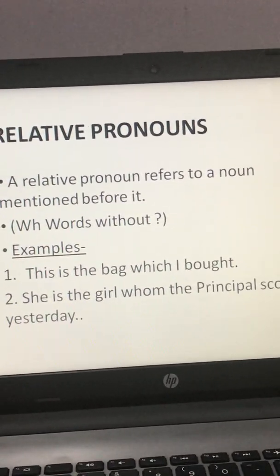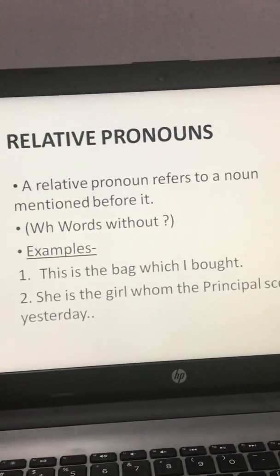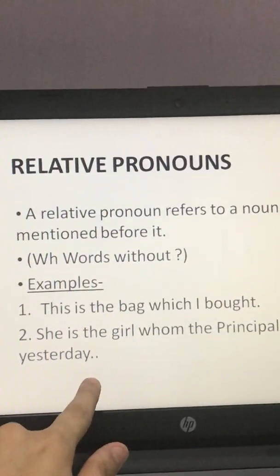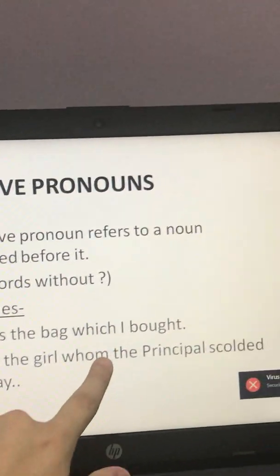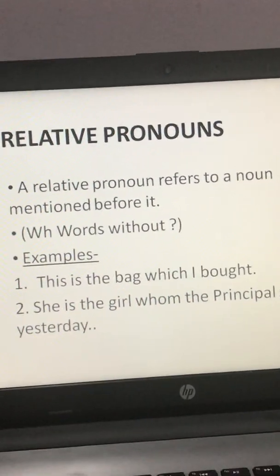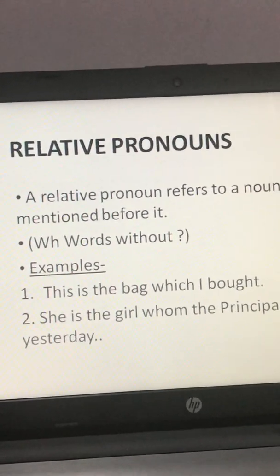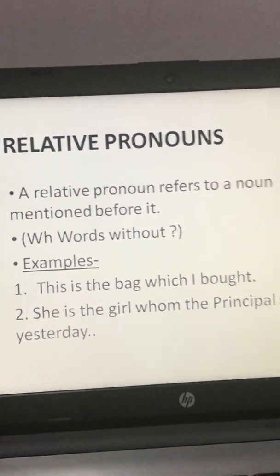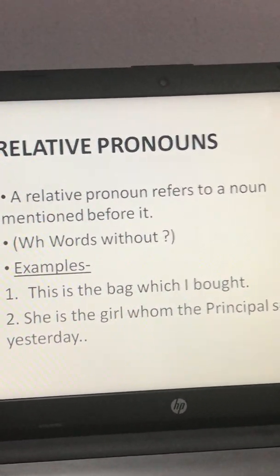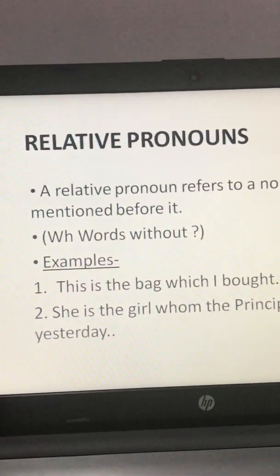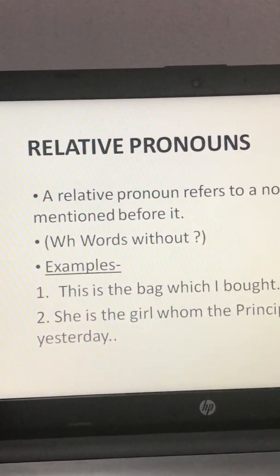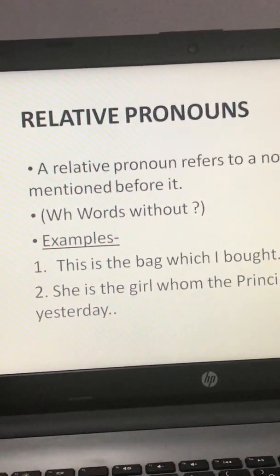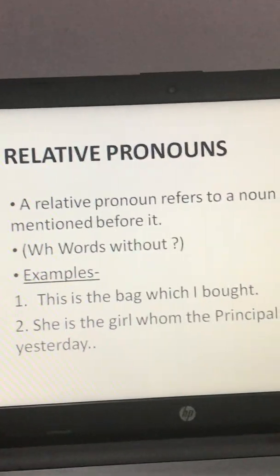Similarly, she is the girl whom the principal scolded yesterday. Now again a WH word is coming but there is no question mark over here. So whom here is a relative pronoun. The only difference between interrogative and relative pronouns is that in interrogative pronouns we have WH words with a question mark, and in relative pronouns we have WH words without a question mark. So this was the fourth type.